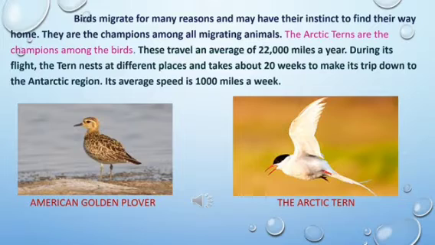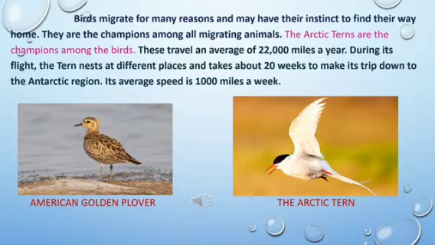And during its flight, this bird nests at different places. What do you mean by nests? Nests means it halts or it stops at different places. And it takes about 20 weeks to make its trip down to the Antarctic region.